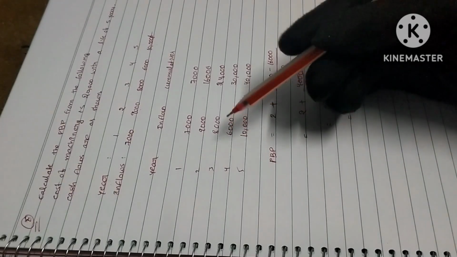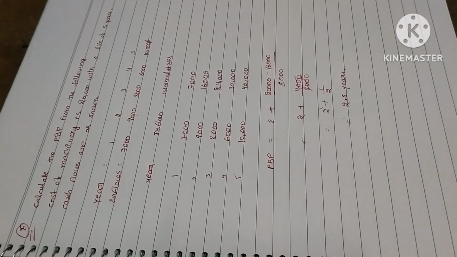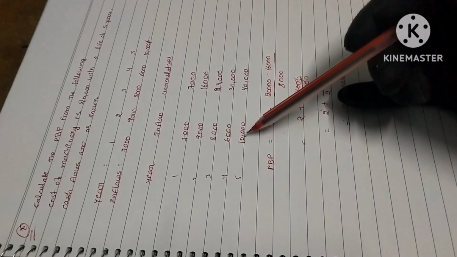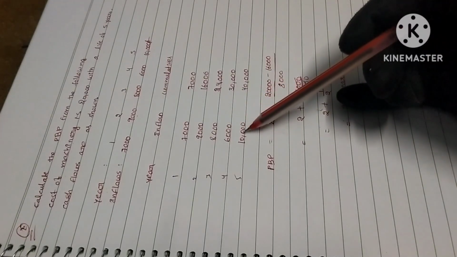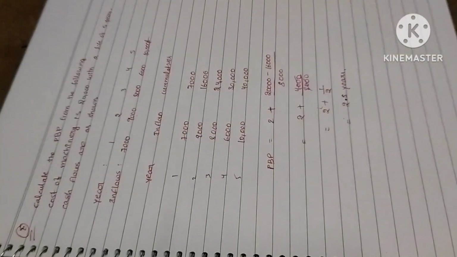Now let us see the second model where the inflows are not the same. In the earlier problem we saw that the inflow for every year is the same, but in this problem the inflows are completely unequal. They are uneven, that means not at all the same. So now let us take this example sum.